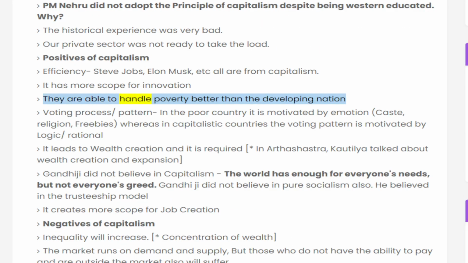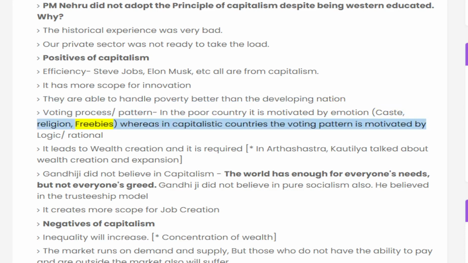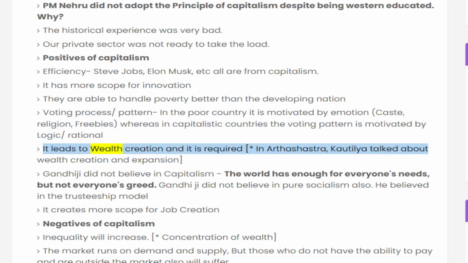Capitalist countries are able to handle poverty better than developing nations. Voting pattern: in a poor country, it is motivated by emotion, caste, religion, freebies, whereas in capitalistic countries the voting pattern is motivated by logic and rationality. It leads to wealth creation, and that is required. In Arthashastra, Kautilya talked about wealth creation and expansion.